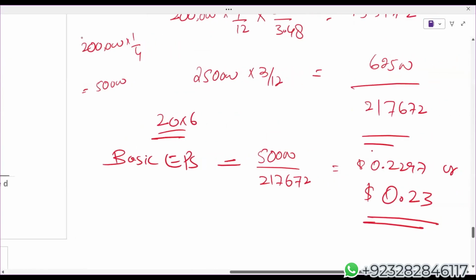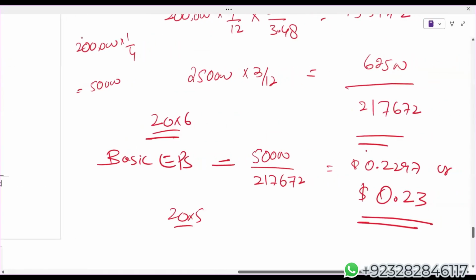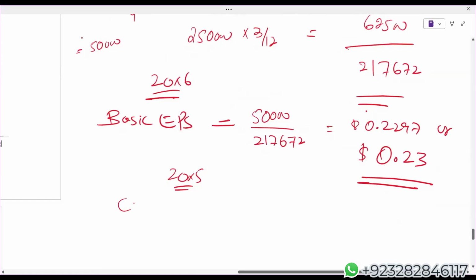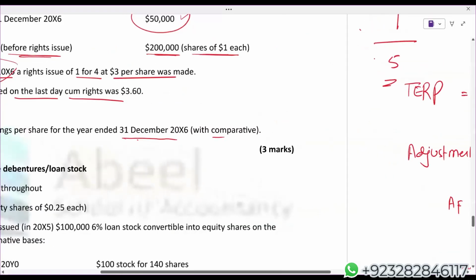Now X5, comparative. First, original EPS. What was the profit in X5? 40,000.